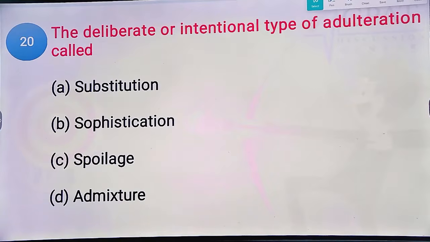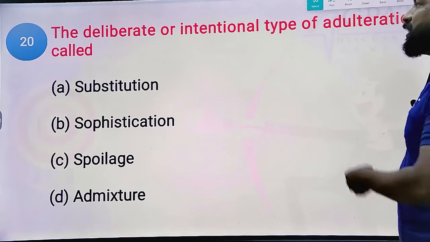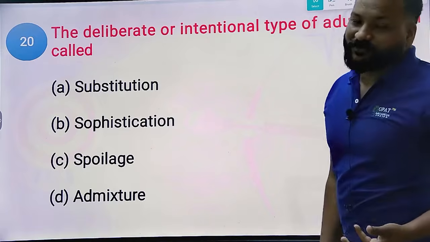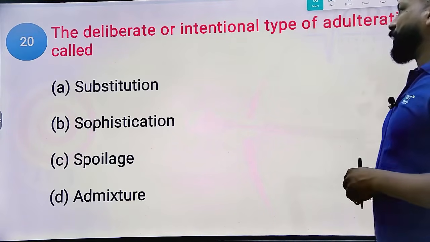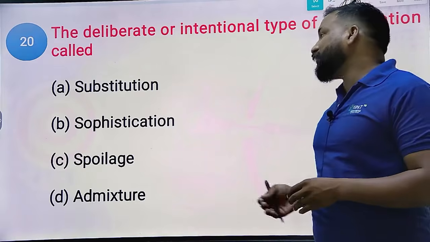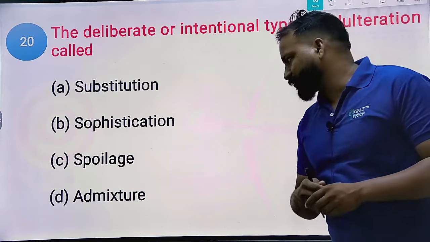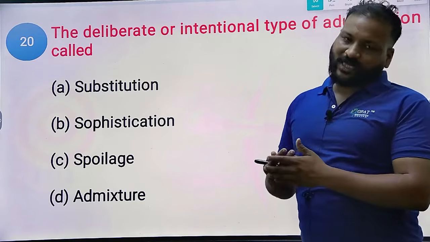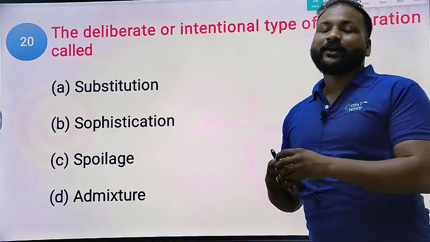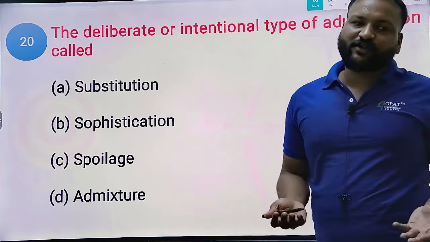Yes, last question of this series, last question of this video. Which of the following is an example for the deliberate or intentional type of adulteration? The conditions of adulteration can be of 6 types. In that, a few are intentional and a few are unintentional.